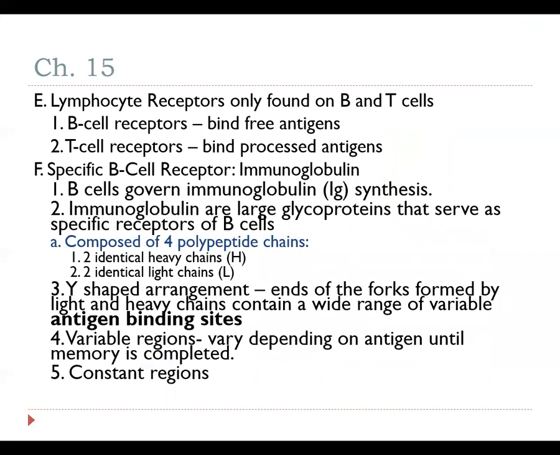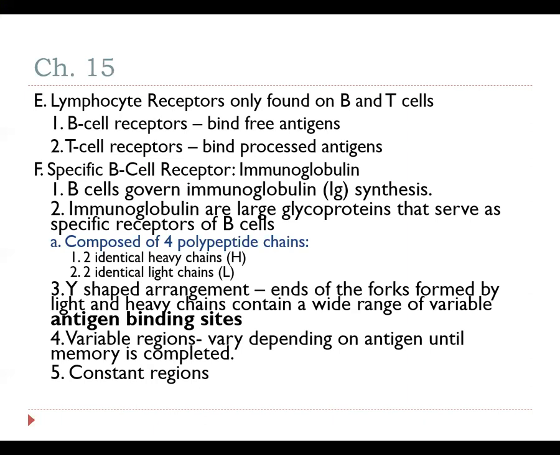Some other puzzle pieces that we must put into play here are lymphocyte receptors. Lymphocyte receptors are specific to only lymphocytes, which basically come in the form of B lymphocyte and T lymphocyte. B lymphocytes are going to have B cell receptors, which have the ability to bind free antigens, and T cell receptors are going to bind processed antigens.